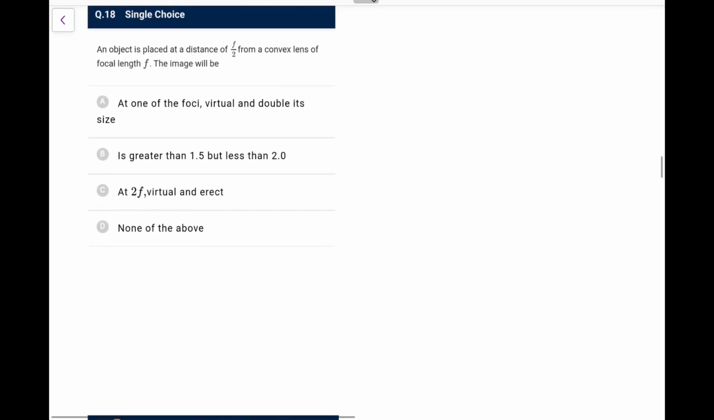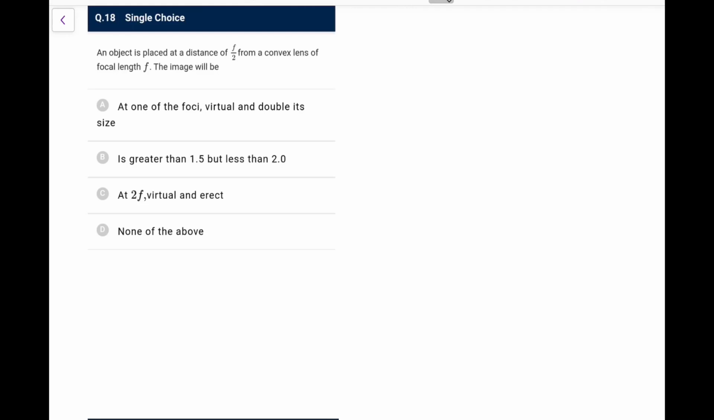Next one. An object is placed at a distance of f by 2 from a convex lens of focal length f. The image will be, because the object is within f, definitely magnified, and it would be a virtual image. The options: greater than 1.5 but less than 2.0, none of the above, 2f virtual and erect.